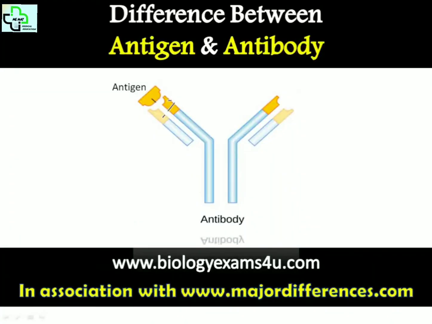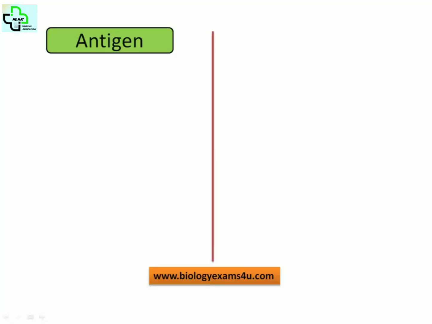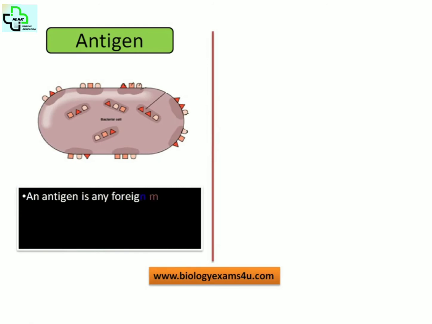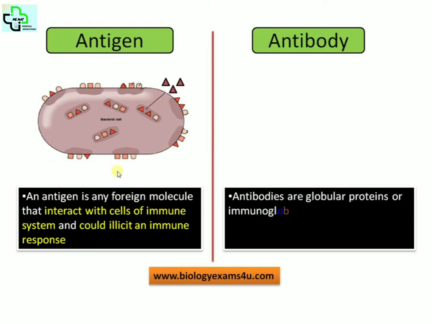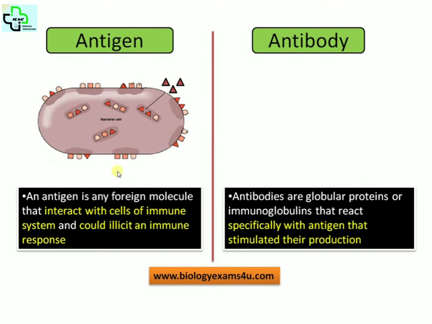Hi friends, the topic of our discussion is the difference between antigen and antibody. First of all, starting with the definition. Antigen is any foreign substance that is capable of interacting with the immune system and is capable of eliciting an immune response. Suppose this is a bacterium, there are many antigenic determinants on the surface of the bacterium. On the other hand, antibodies are globular proteins or immunoglobulins that react specifically with the antigen that stimulated its production.